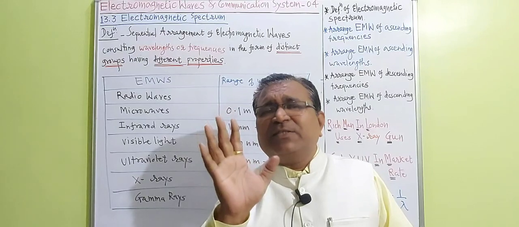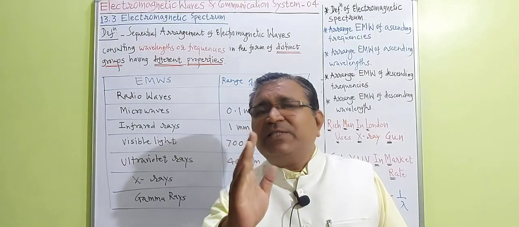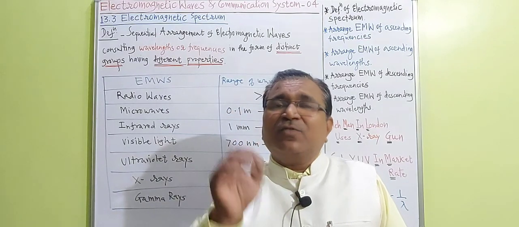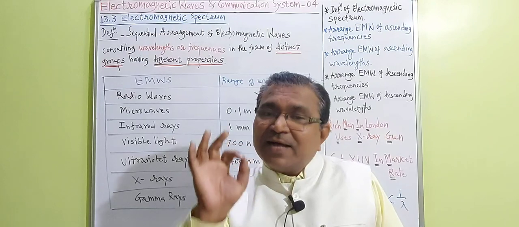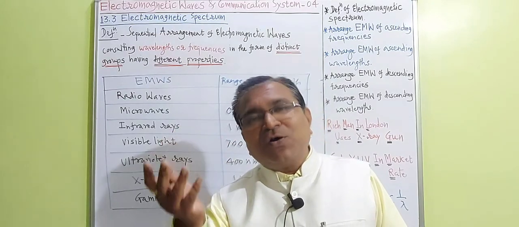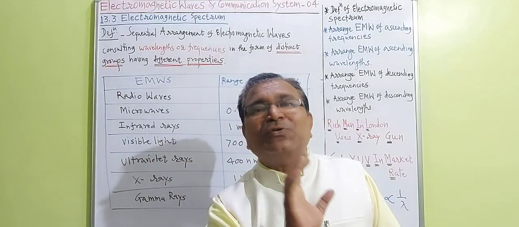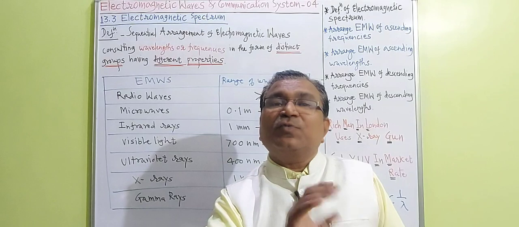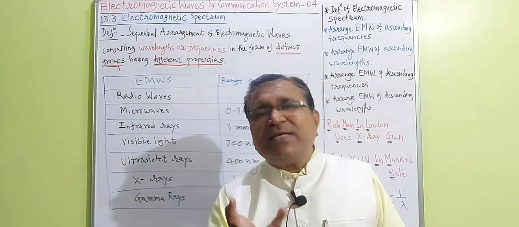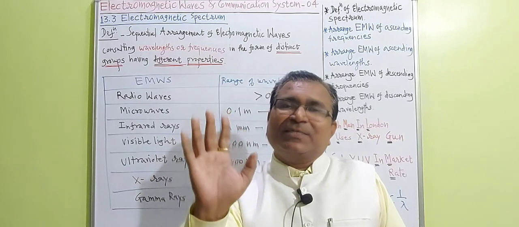Very simple definition. Understand it well first.